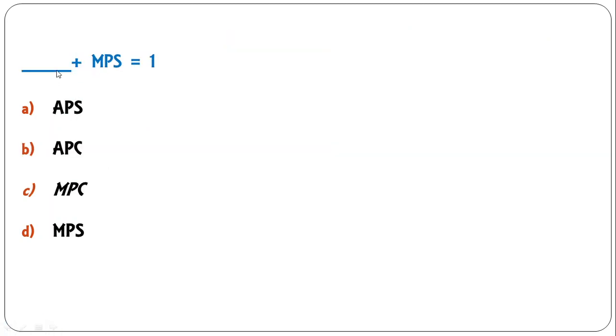Similarly, this question is also MPC plus MPS is equal to 1. So here C is the correct answer. Dear student, you have to keep these facts related to average propensity and marginal propensity to save, how they are correlated, so that you can answer all these questions. There could be some numerical questions also based on this formula. Moving on to the next question.